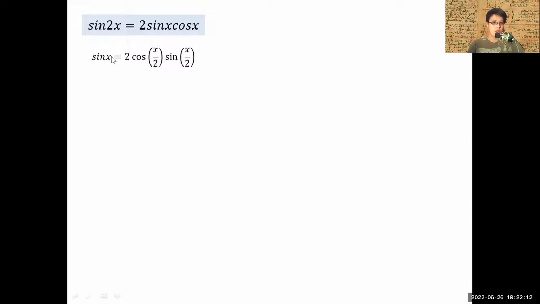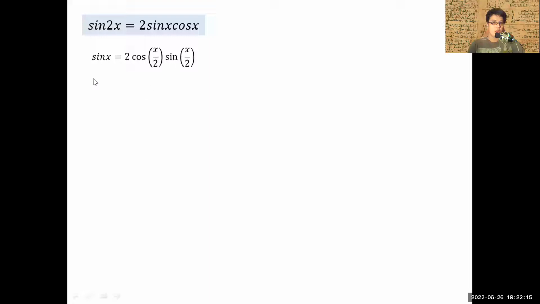I believe everyone knows that in high school, we learned the double angle relationship of sine, such as sine of 2x is 2 sine x cos x. And I believe what Viète did was he expanded this out, for example, sine x will be equal to 2 cosine of x over 2 sine x over 2, because I can just halve the angle, and half of the angle is 2 times of the angle itself.